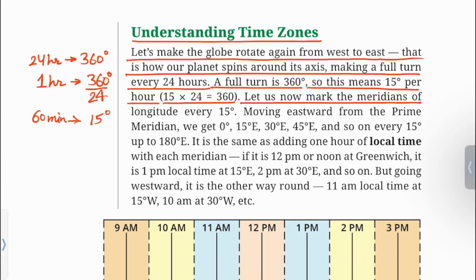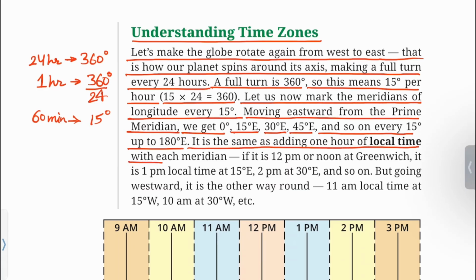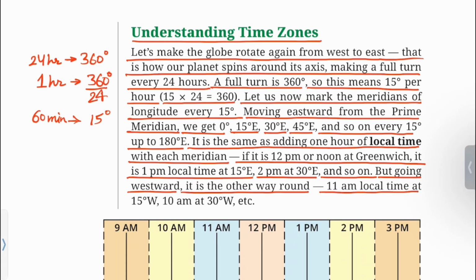Let us now mark the meridians of longitude every 15 degree. Moving eastward from the prime meridian, we get 0 degree, 15 degree east, 30 degree east, 45 degree east and so on, every 15 degree up to 180 degree east. It is the same as adding 1 hour of local time with each meridian. If it is 12 pm or noon at Greenwich, it is 1 pm local time at 15 degree east, 2 pm at 30 degree east and so on. But going westward, it is the other way round. 11 am local time at 15 degree west, 10 am at 30 degree west, etc.